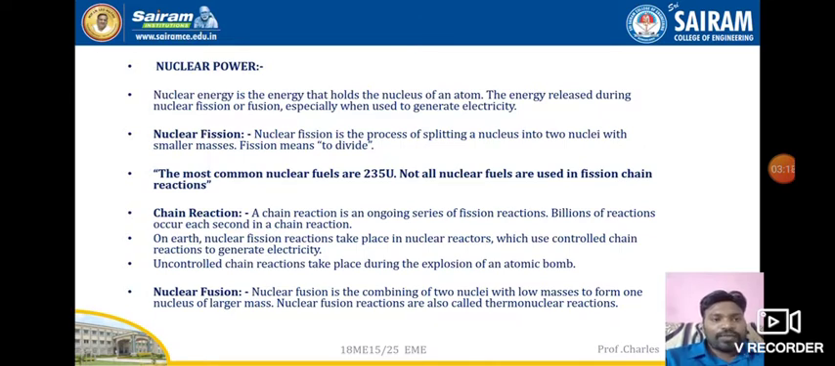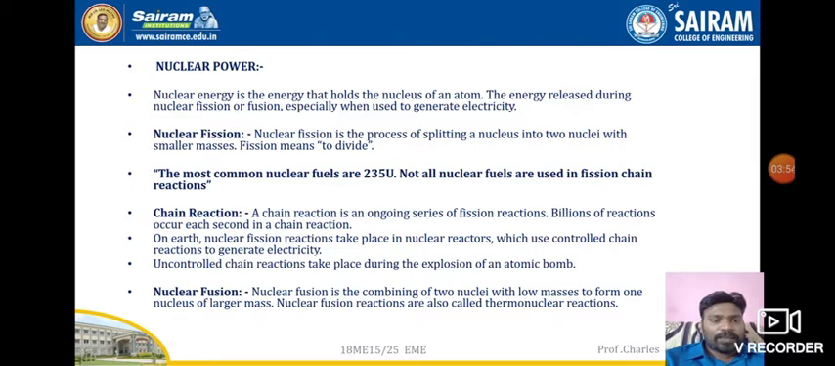All right. Moving on, the most common nuclear fuel is uranium 235. Uranium 235 is the most commonly used in nuclear energy and nuclear fuel. Not all nuclear fuels are used in fission chain reactions. Now coming to the chain reaction, a chain reaction is an ongoing series of fissions, where billions of reactions occur one after another. So in a chain reaction, this nuclear fission, we will see in the diagram clearly.